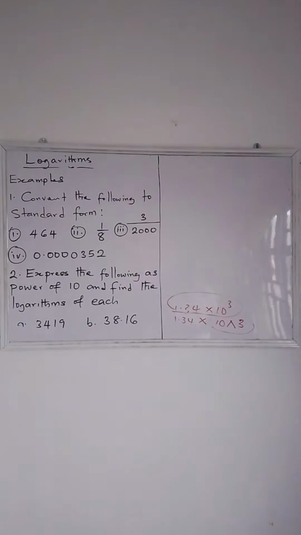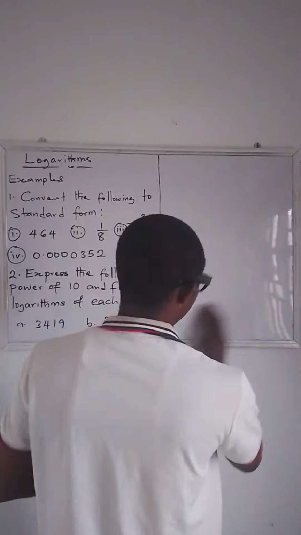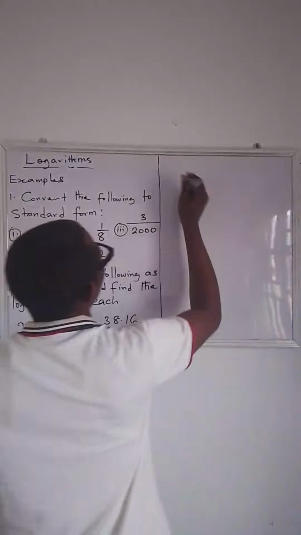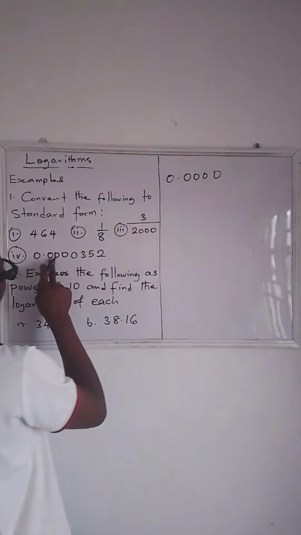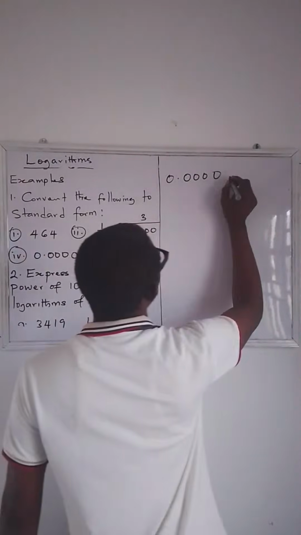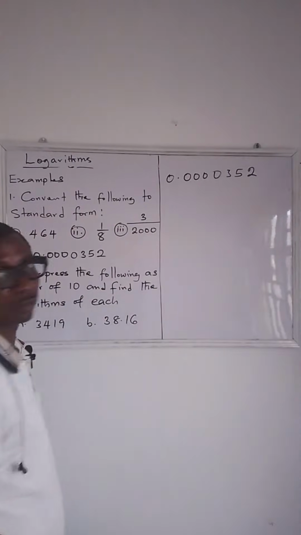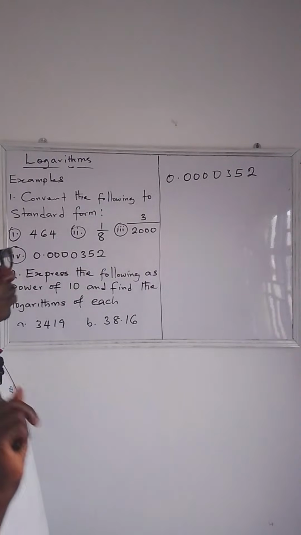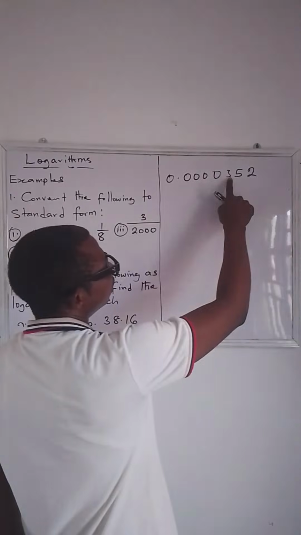Now let's check whether we are correct or not. Let's look at the last one we have there. So we have 0.0000, how many zeros? 1, 2, 3, 4, then 3, 5, 2. Now you have to convert this to standard form. You have to move the point to the back of the first significant digit, which is 3.